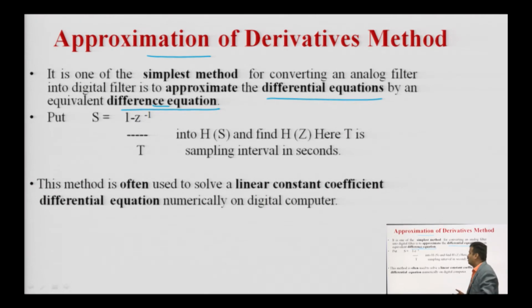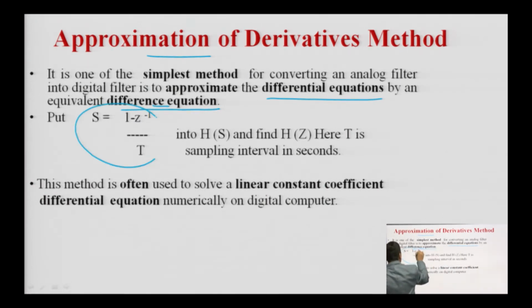So, in this method you have to put only s equal to (1 minus z inverse) upon T into H(s), and you will get H(z). Okay. And here T is what?